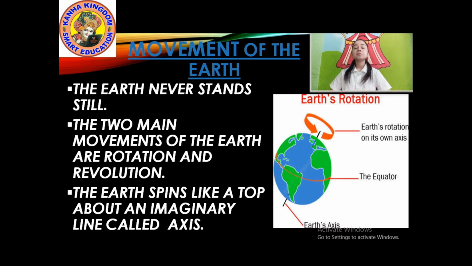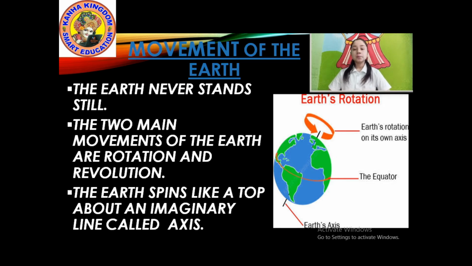So Earth will also change from a fixed position. Earth never stands still. It keeps moving all the time. It keeps changing. The two main movements of the Earth are rotation and revolution.